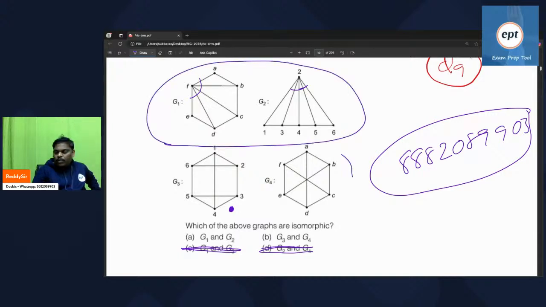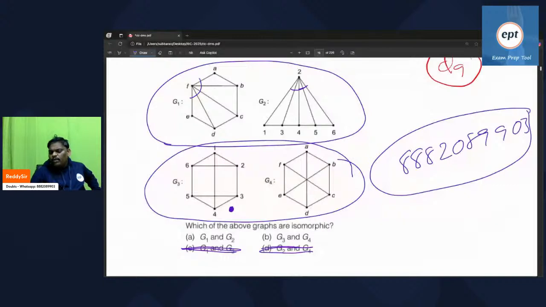Now I want an answer from you. What is the meaning of isomorphic? Everything same. So let's check one by one. In G1, how many vertices? 6 vertices. G2 also 6 vertices. In G3, how many vertices? 6 vertices. G4 also 6 vertices. That is okay. Can you say in G1, how many edges are there? Count. Vertices should be same, edges should be same, degrees should be same, everything same.